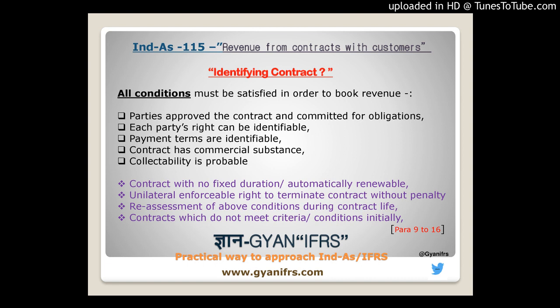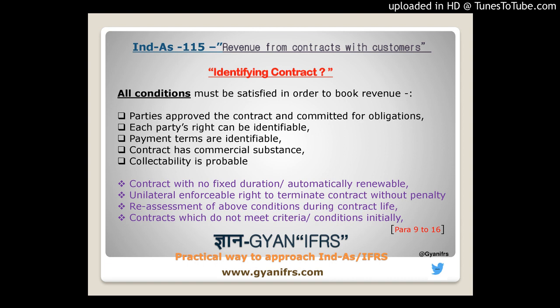Another one they want to emphasize is where the contract is such that either party can cancel the contract and nobody has to compensate the other party in case of cancellation. These kinds of contracts will not have any validity, or any basis to book the revenue under this accounting standard.